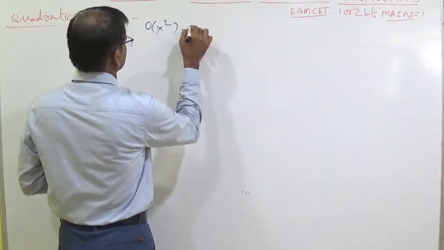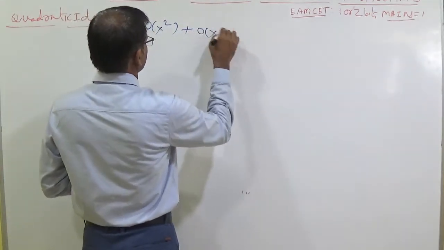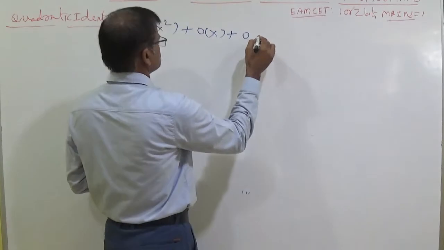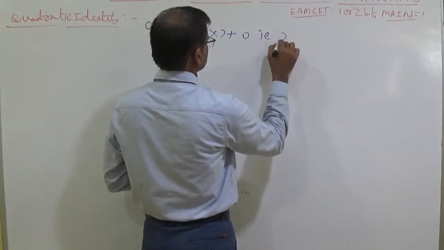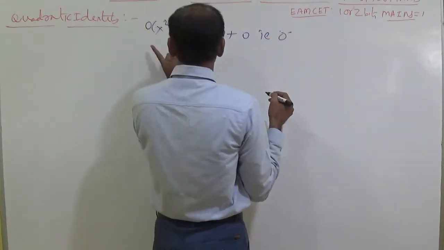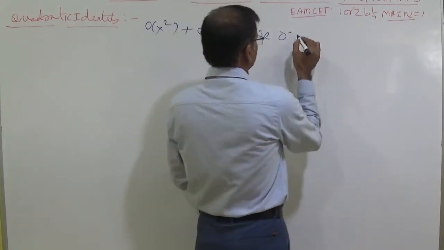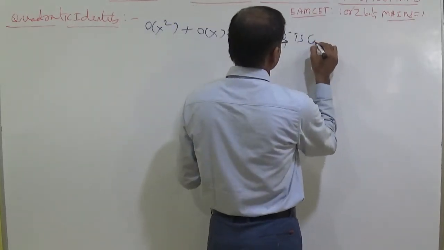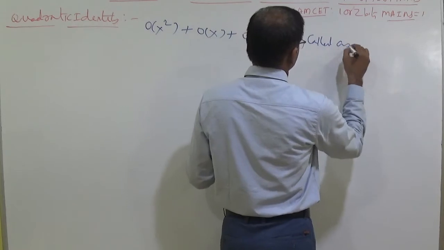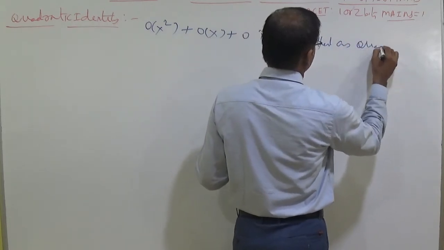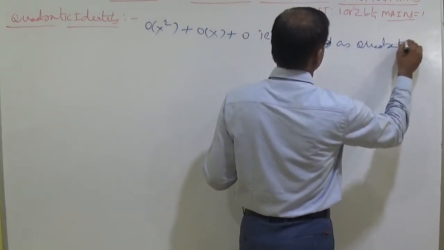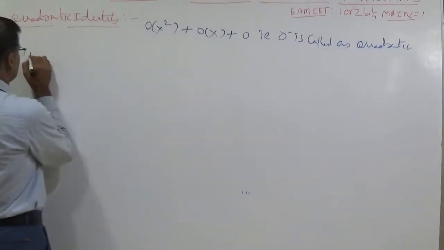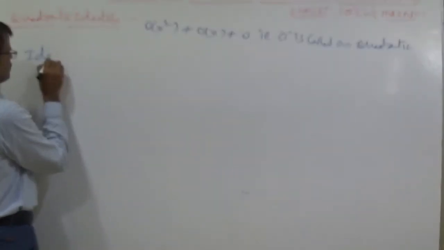0 is written like this: 0 into x square plus 0 into x plus 0. That is nothing but 0. That is 0, but you should write like this. It is called as quadratic identity.